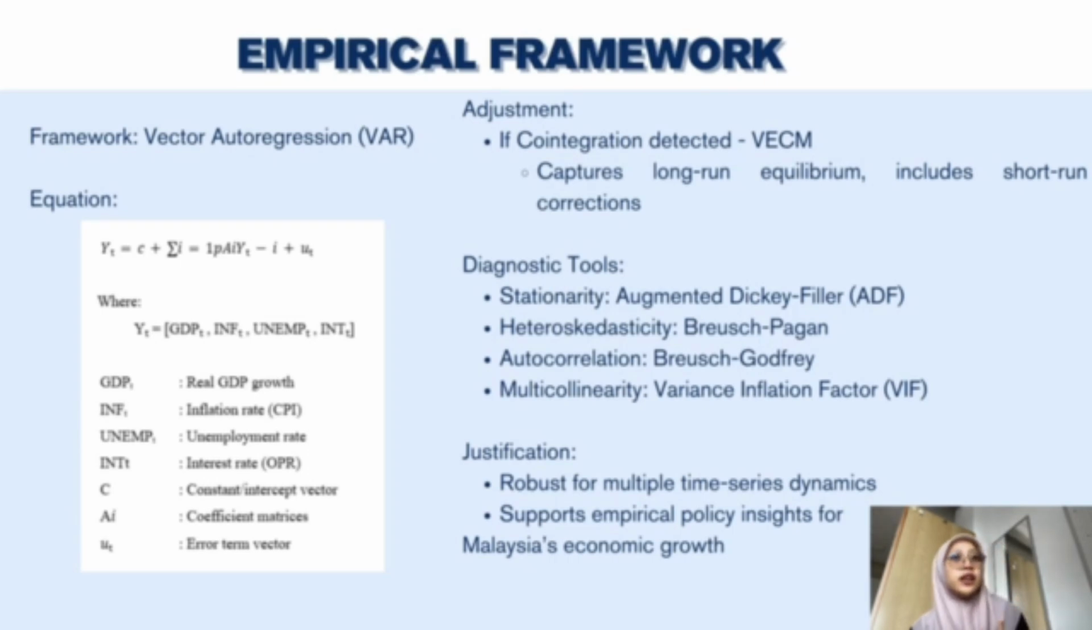ADF for stationarity, Breusch-Pagan for heteroscedasticity, Breusch-Godfrey for autocorrelation, and VIF to check for multicollinearity. This empirical framework ensures we don't just describe relationships, we measure them reliably, offering policymakers solid insights for sustainable economic planning.